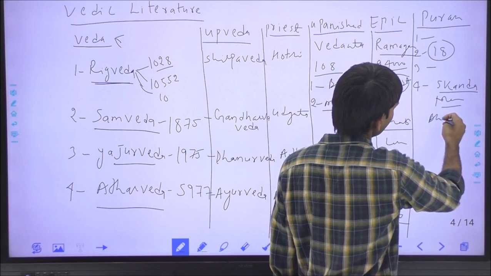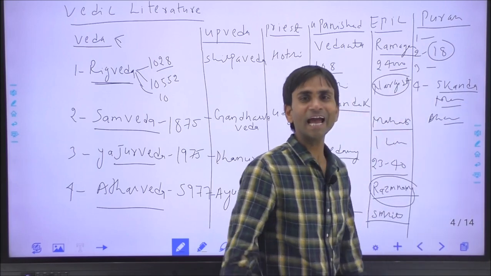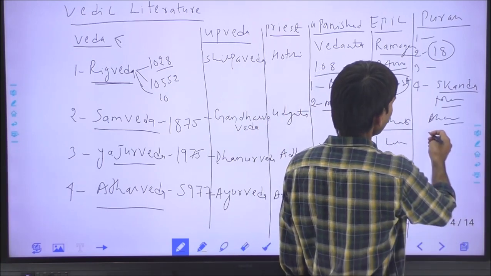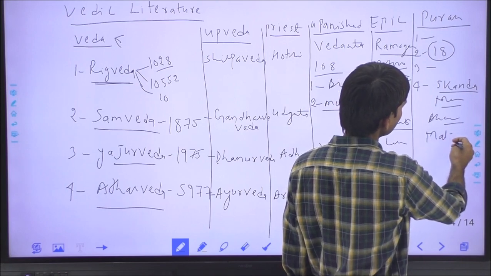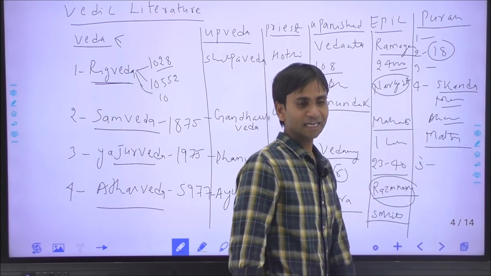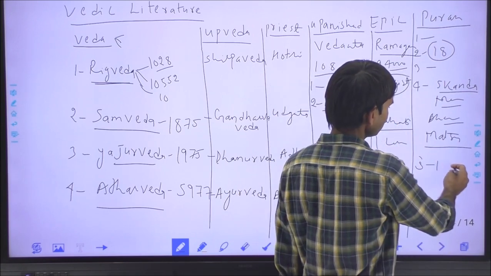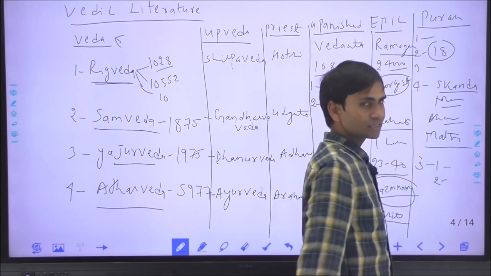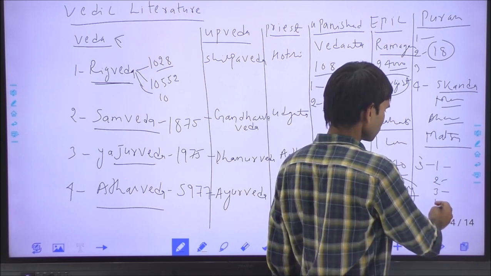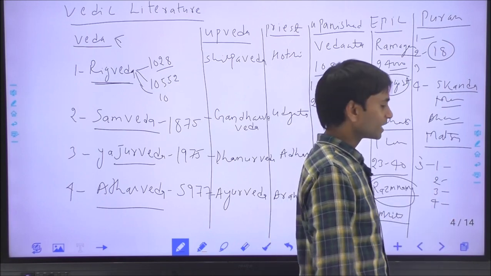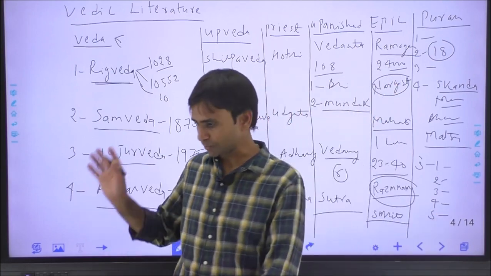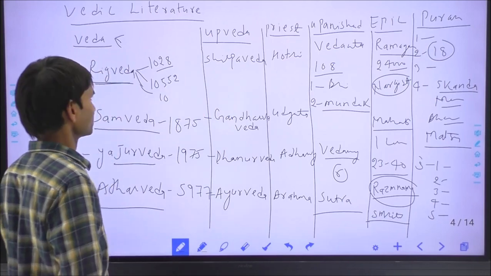The Bhagavata Purana was the first Purana translated into any European language, and it was translated first into French. The most ancient Purana was the Matsya Purana. And the Puranas contain 5 subjects. One is Sarga, creation; second is Pratisarga, destruction; third is Vamshanucharita, the legendary genealogies; fourth is the important dynasties like the solar or lunar dynasty; and last is Manvantara. So this is the complete information about the Vedic literature.